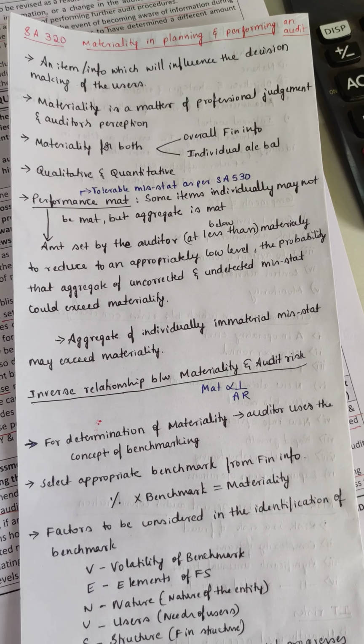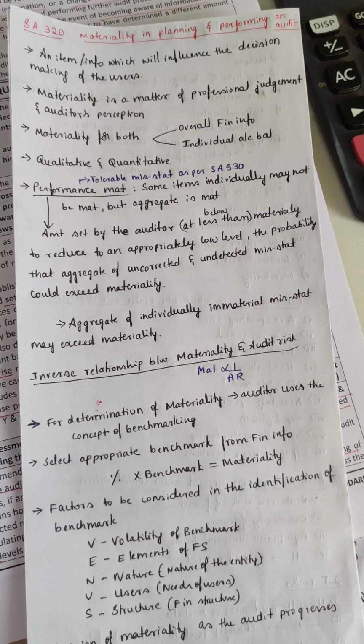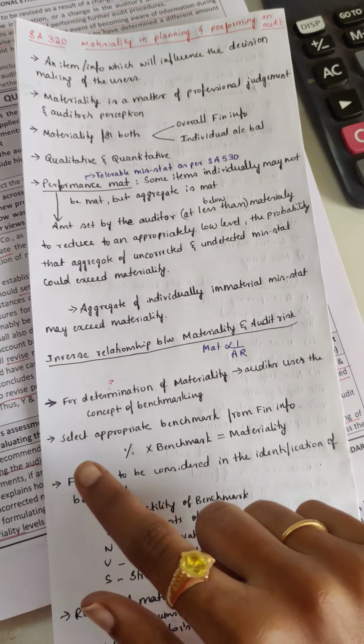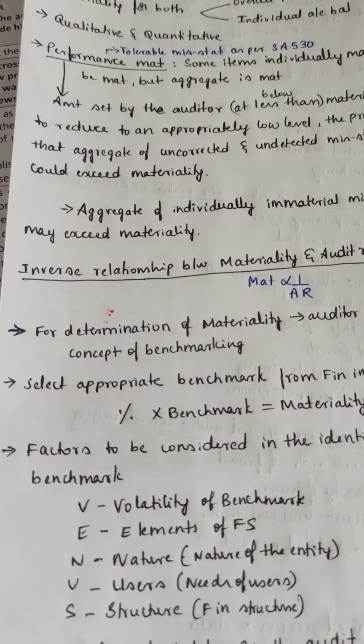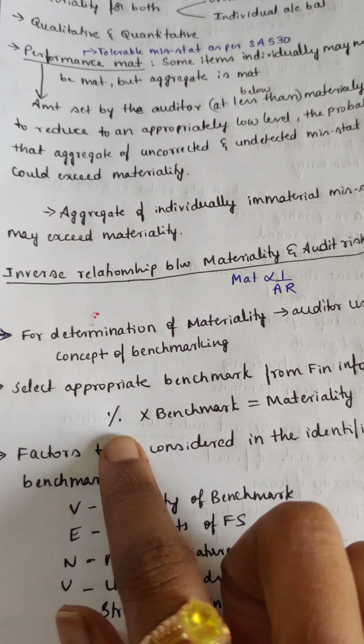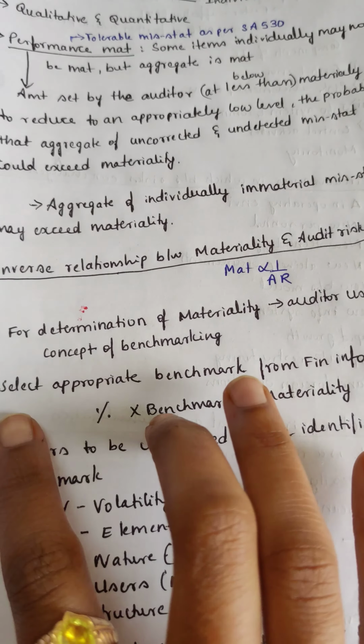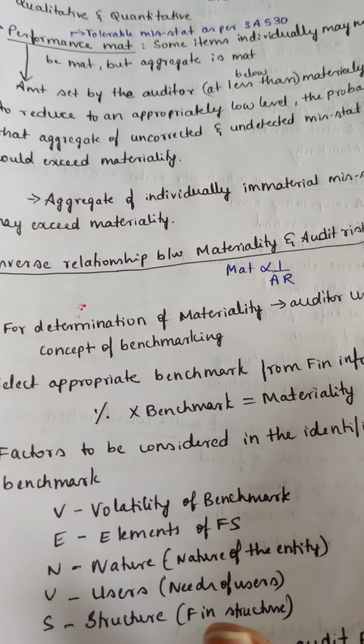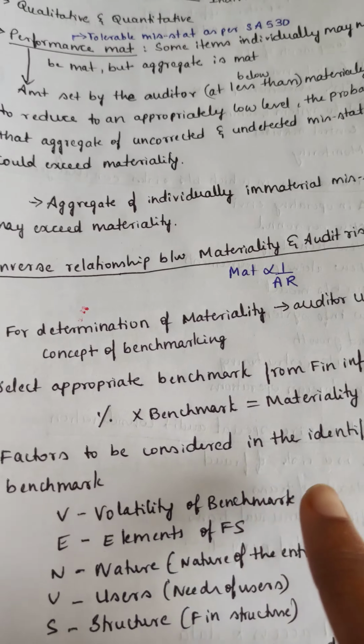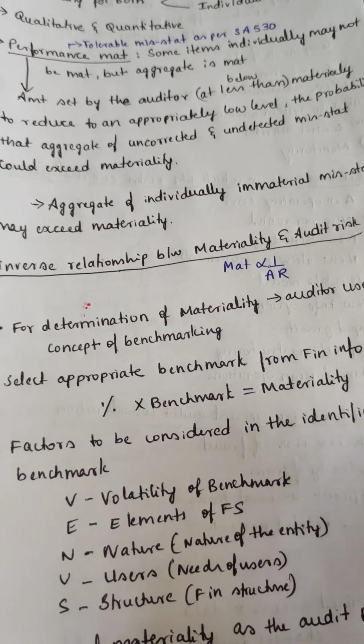Then for determination of materiality, the auditor uses the concept of benchmarking. So what is this benchmarking? We'll see that. A percentage is often applied to a benchmark to get the materiality. So we have to select an appropriate benchmark from the financial information. Then, factors to be considered in identification of the benchmark.